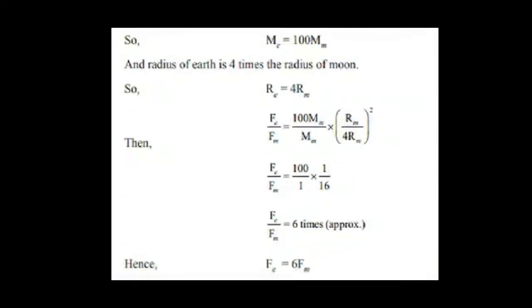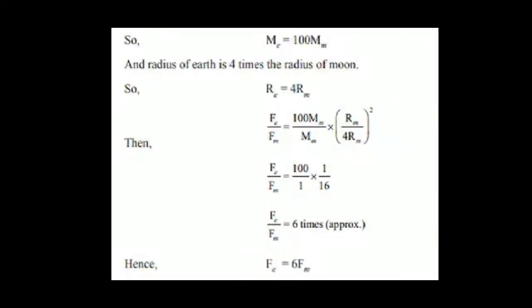So it is 100 by 16, and approximately it is 6 times. So the force on earth is equal to 6 multiplied by the force on moon, means 6 times the force applied by moon. So we have proved here that the weight of an object on earth is 6 times its weight on the moon.